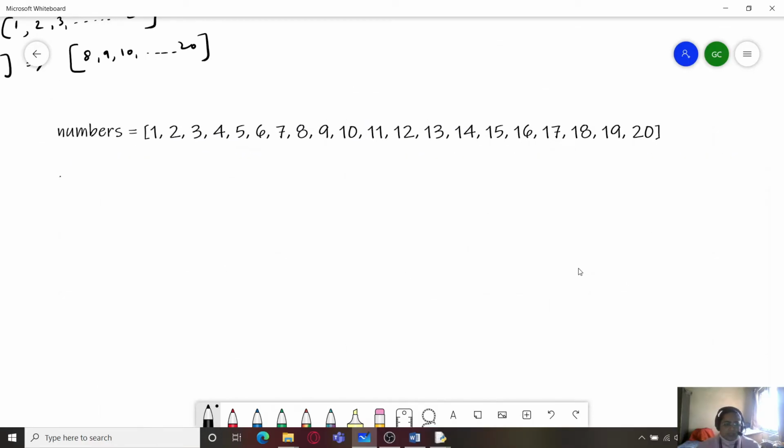Now that I provide here numbers, minus 2, because start index and stop index both are missing, it should display the entire list, and it will start from the last index and end at the first index only, but it will be skipping by a factor of minus 2. That is, 20 will be printed, then one value will be skipped, that is 19, then 18 will be printed, then one value will be skipped, then 16 will be printed, and so on.